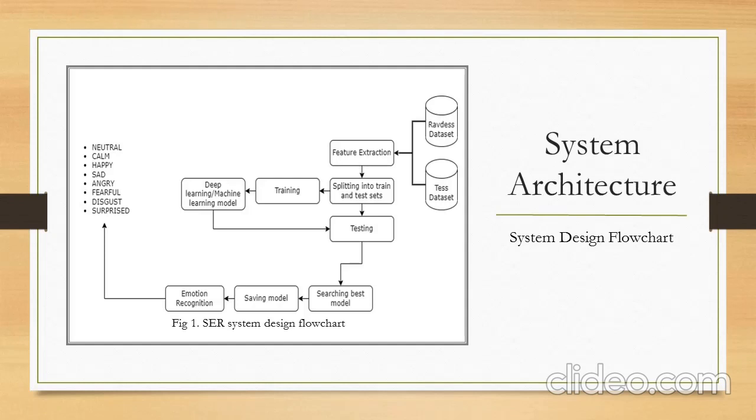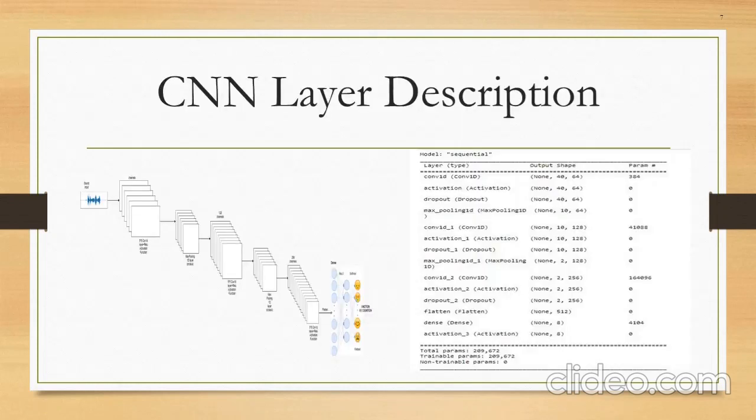Then that best model will be saved and emotion recognition will take place among these 8 emotions, that is neutral, calm, happy, sad, angry, fearful, disgust and surprise. Next, this is the layer description of our CNN model.